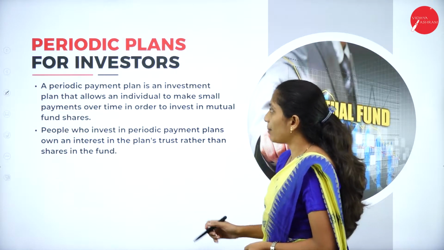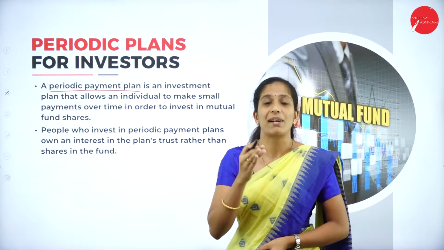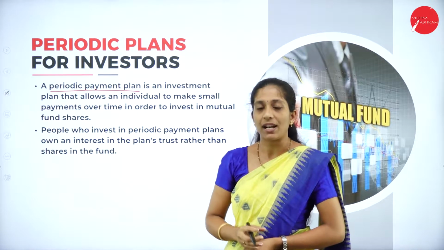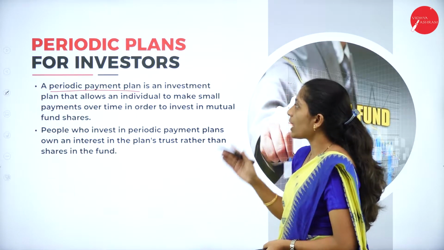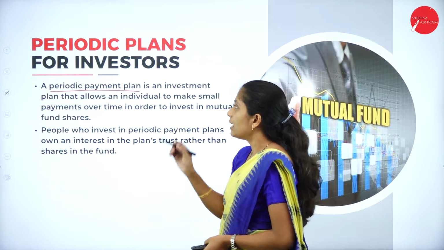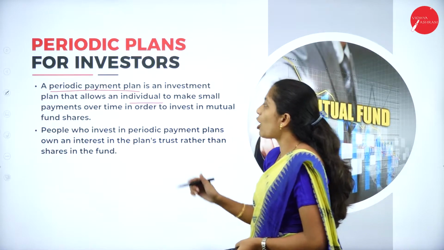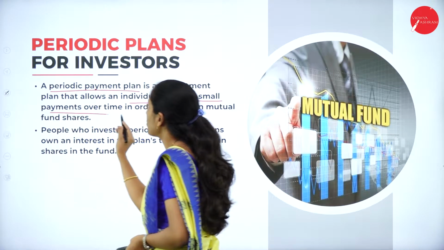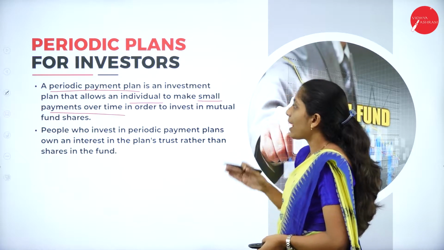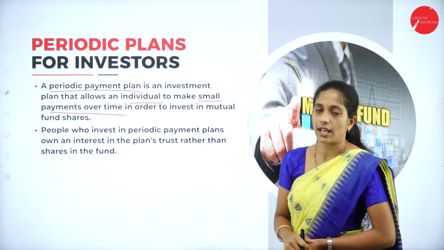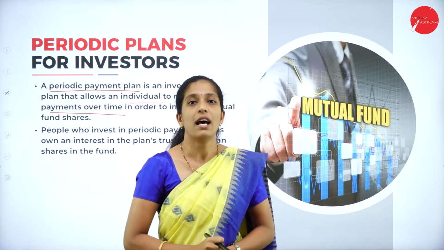So a periodic payment. In the sense, periodically they are making the payment. So they are not making the payment at once. Periodically they are making the payment. So such plans or schemes are provided by the mutual fund. So a periodic payment plan is an investment plan that allows an individual, that is here investors, to make small payments. So here the investment will be made in small payments, not in a bulk payment, over time in order to invest in mutual fund shares. So in order to invest in mutual fund shares, a small amount of payment is made on a regular basis.